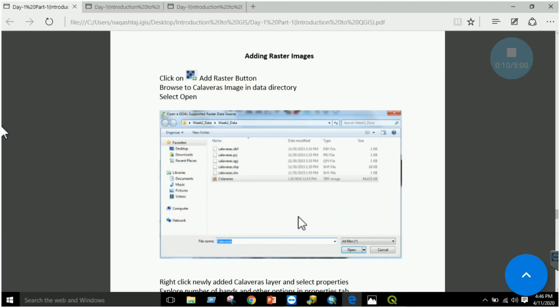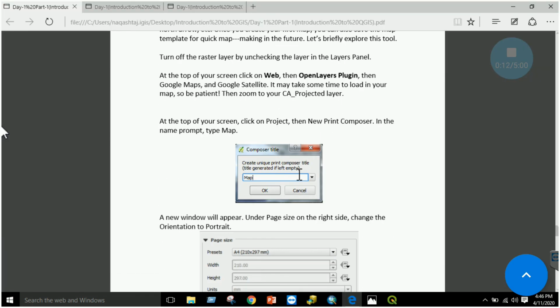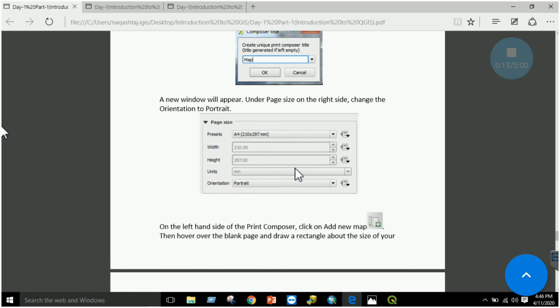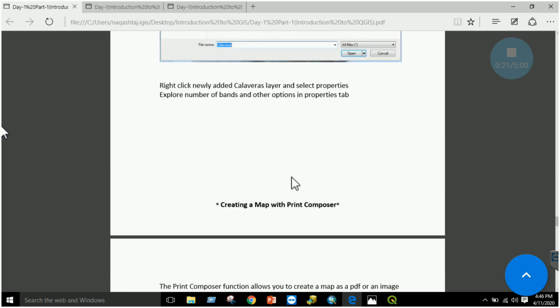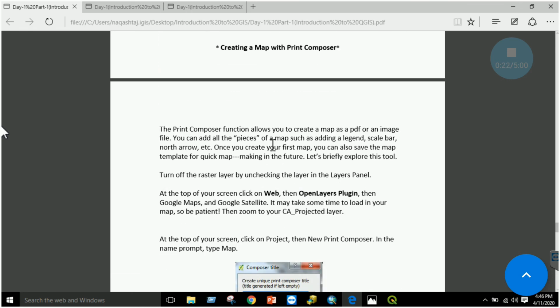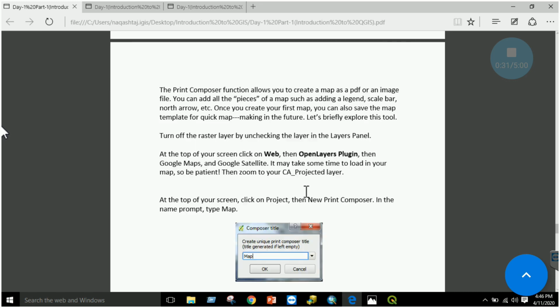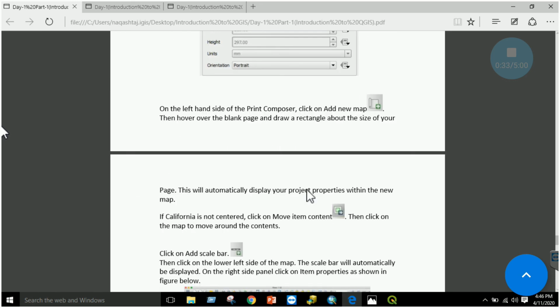Okay, the next one is to create a map. Creating a map in ArcMap is very simple, right? And in QGIS, it is less user friendly. It has a function called the print composer, right? That allows you to create a map and generate some output of that map.